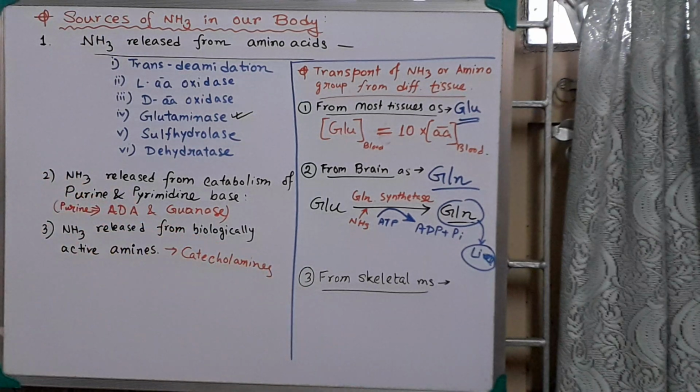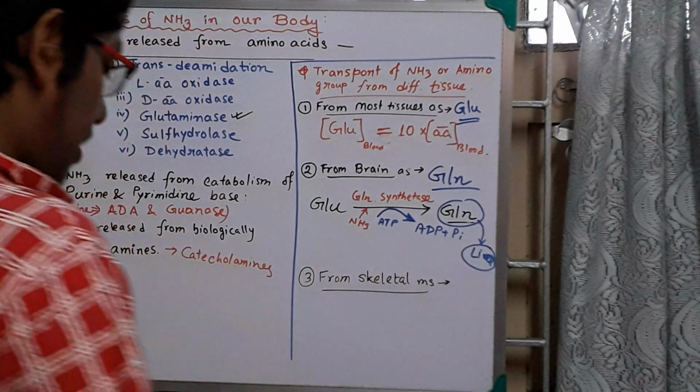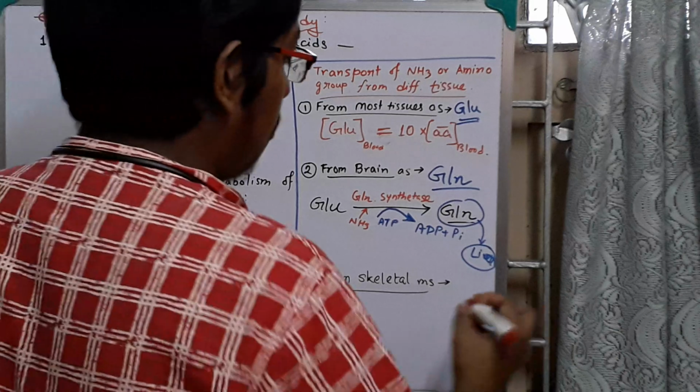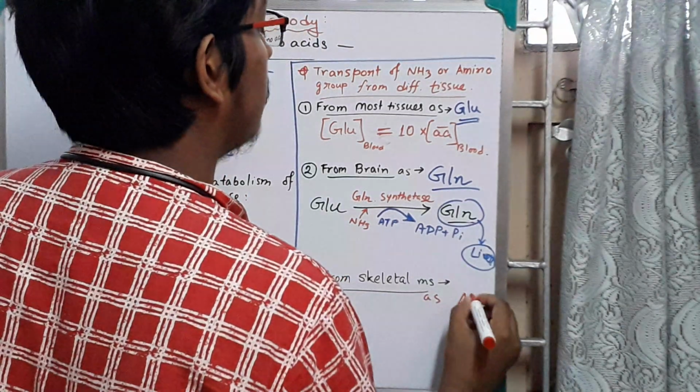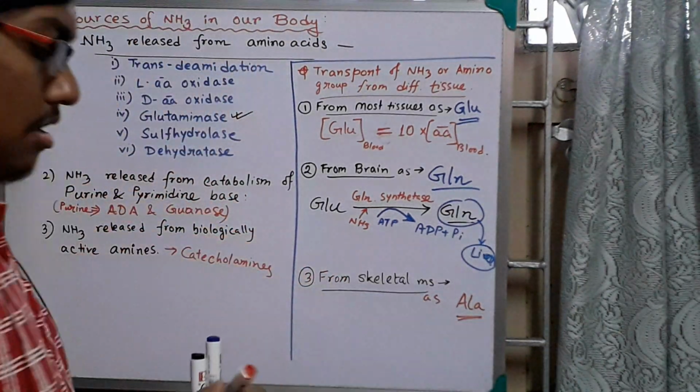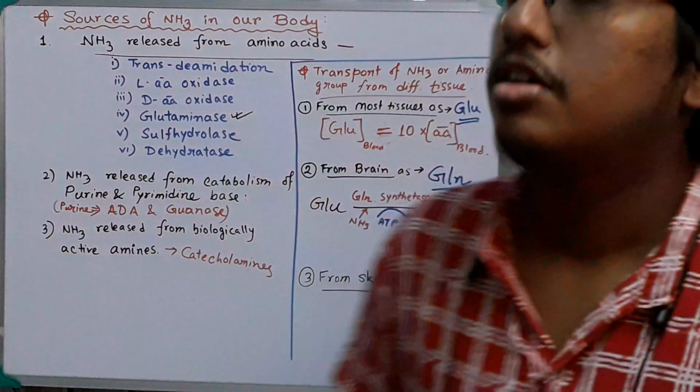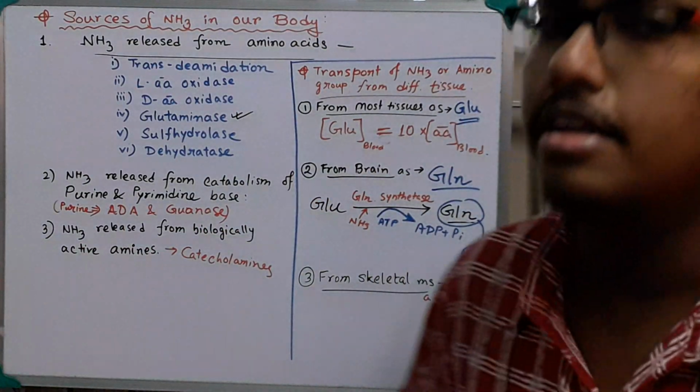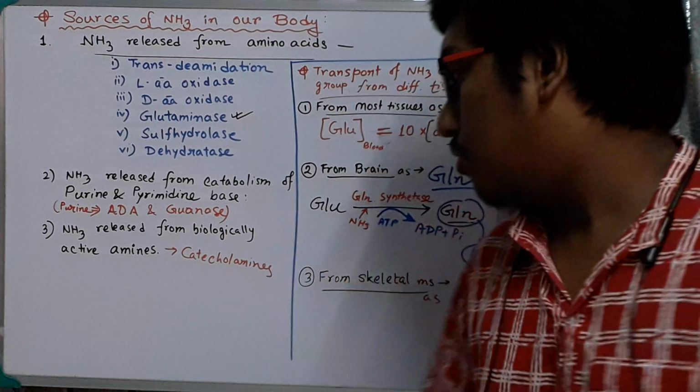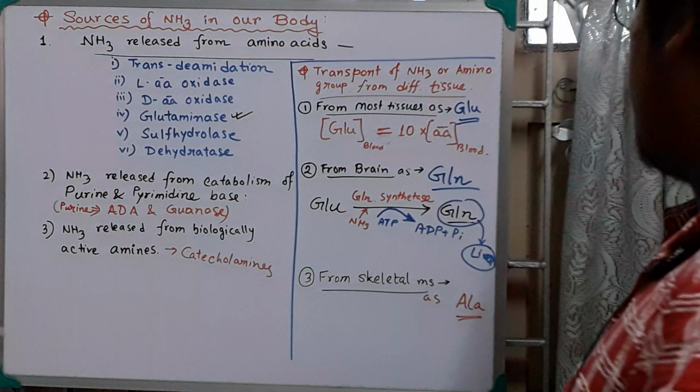Now come to skeletal muscles. What occurs in skeletal muscle? How is it transported? From skeletal muscle, it is transported as alanine. How is alanine formed in skeletal muscle? It is very easy, you all know. Just link this.